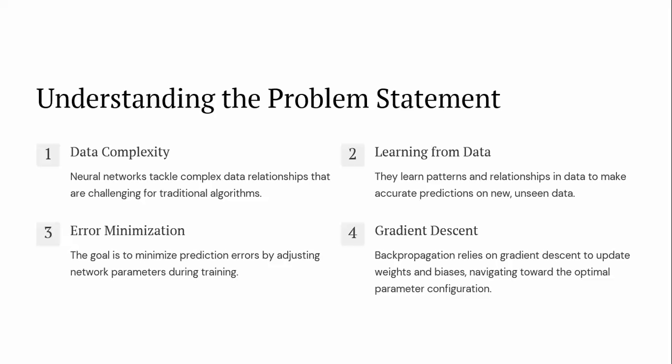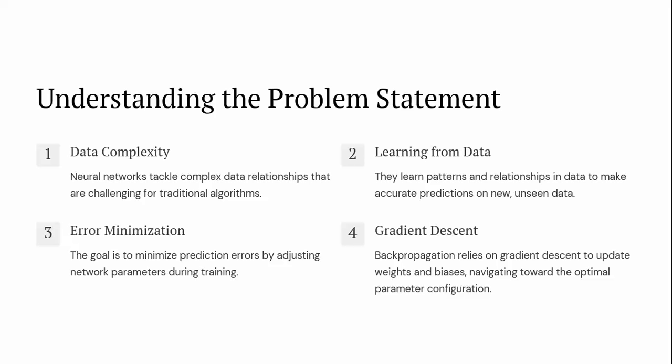Error minimization: when we predict the output at the output layer, the predicted output must be near to the actual value. If it is not near to the actual value, we minimize the error by considering gradient concepts. So what is gradient descent? Already we discussed it in the third point, minimization of error.